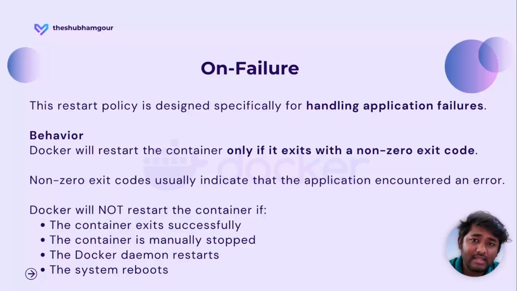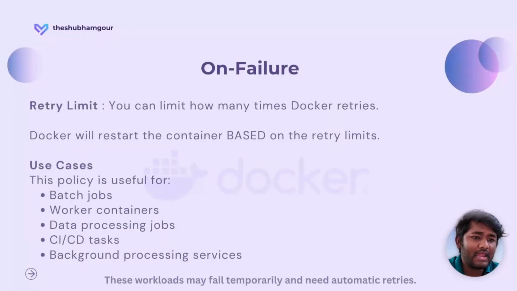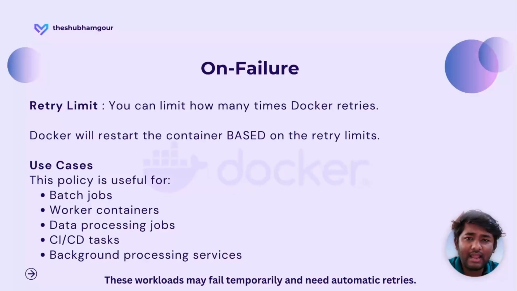But if there is another number apart from 0, if it is a non-zero code, then it indicates that the application encountered an error. In this case, Docker will not restart the container if the container exits successfully, the container is manually stopped, the Docker daemon restarts, or the system reboots. Okay. Now let's move forward and understand the retry limit.